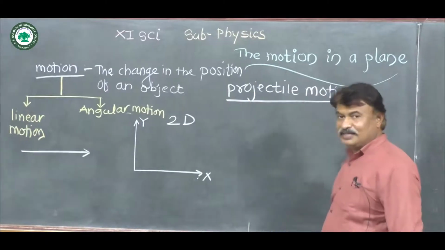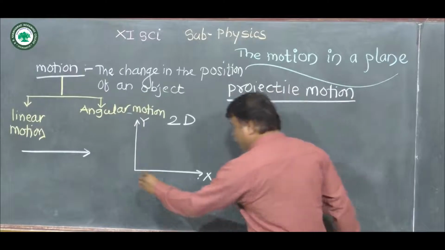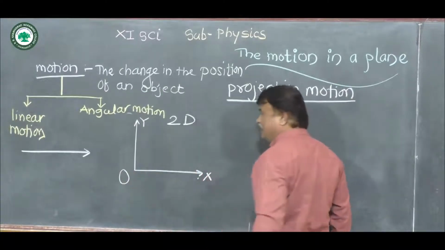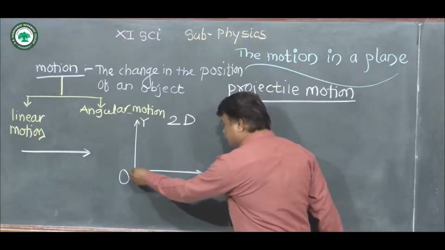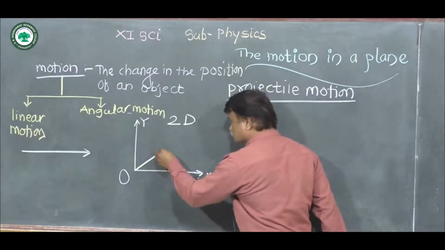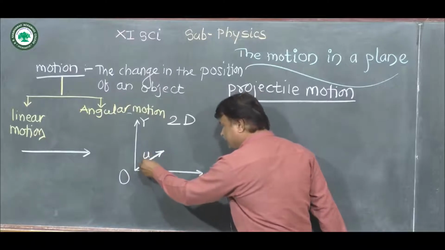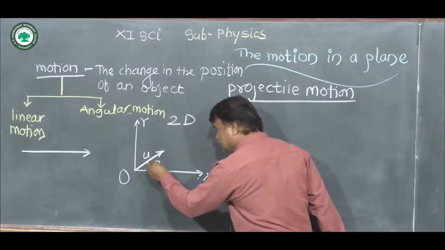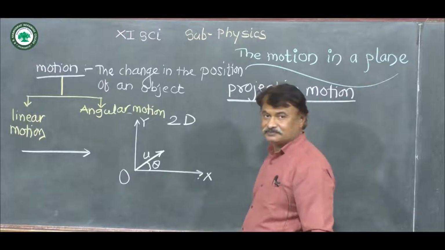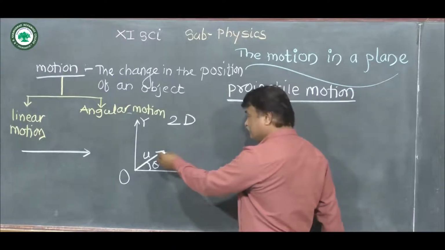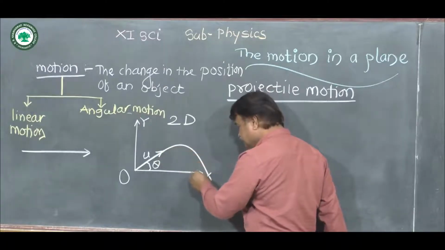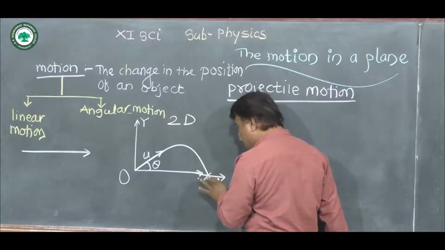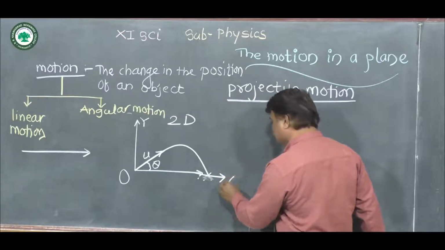Now in the case of projectile motion, if an object is projected from point O with initial velocity u, making some angle theta with the horizontal, in the air under the action of gravity, then such type of motion is called projectile motion.